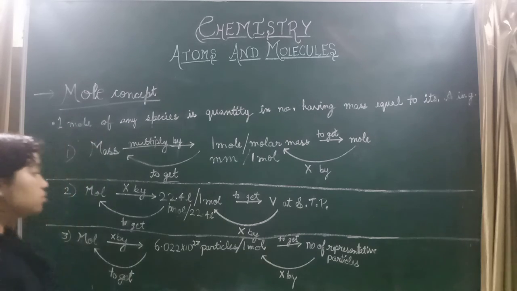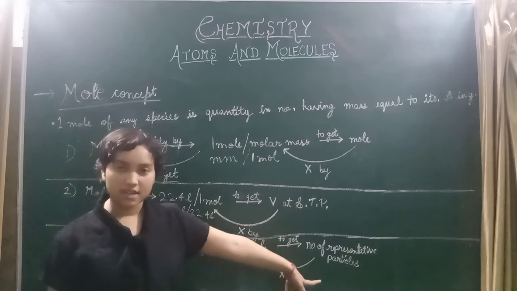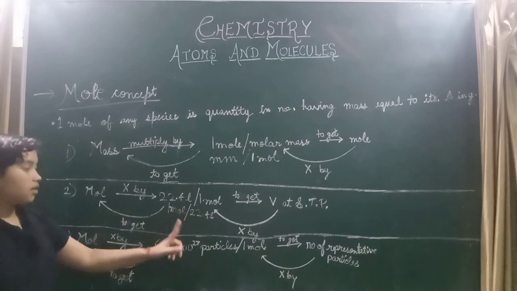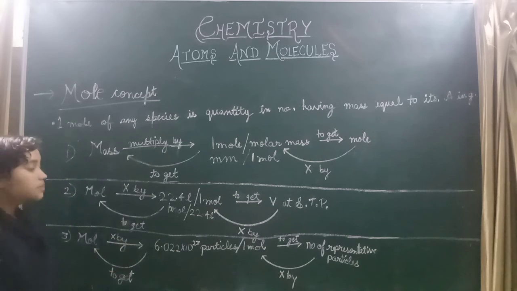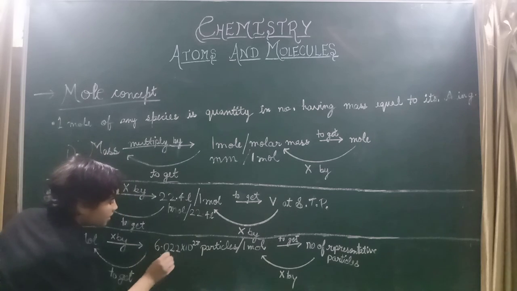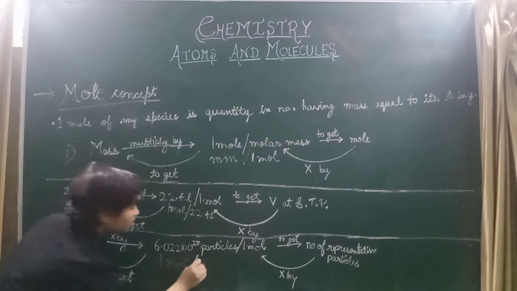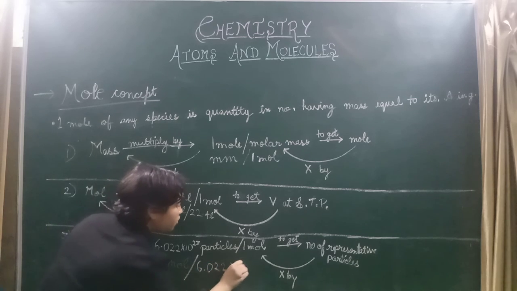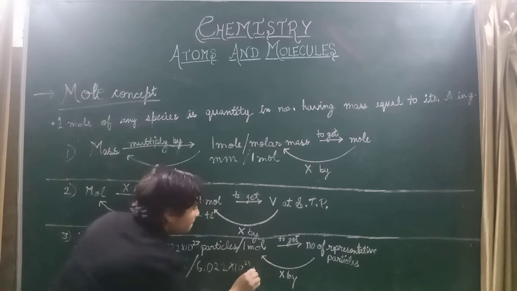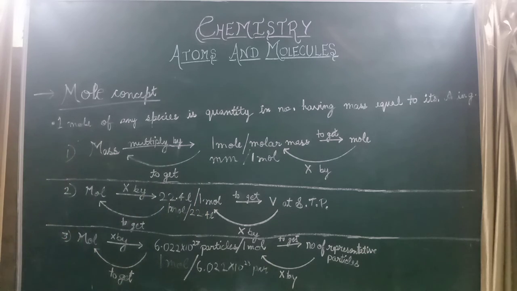And if we want to answer the number of moles and representative particles are given, then we will just reverse it, means 1 mole upon 6.022 into 10 to the power 23 particles. Then we will get mole. You can also take a screenshot of it.